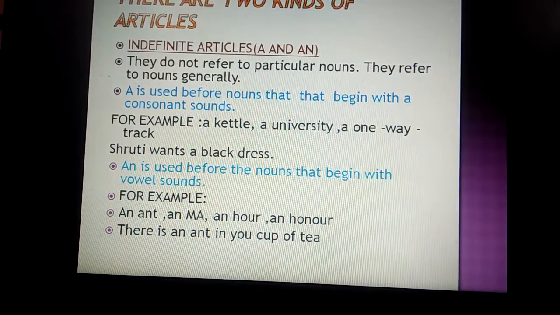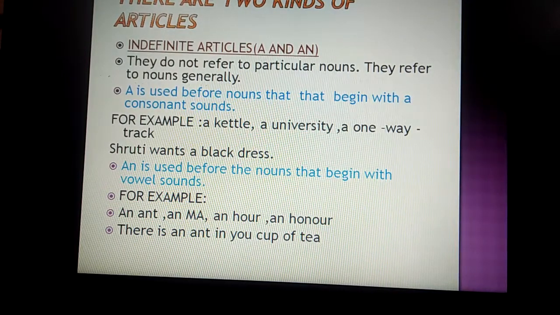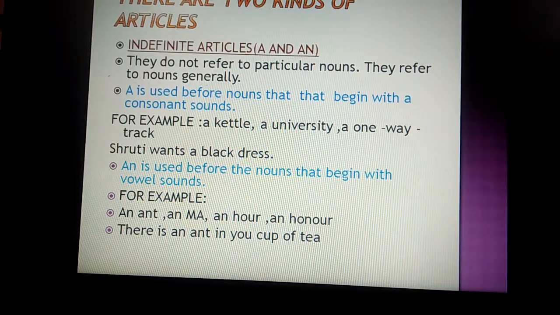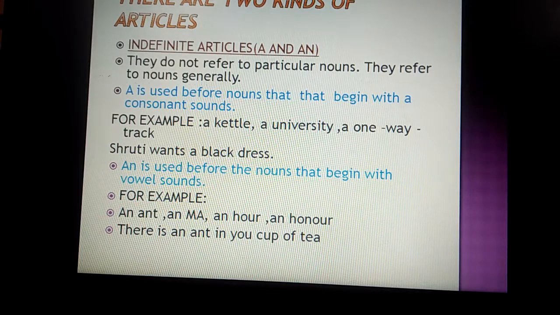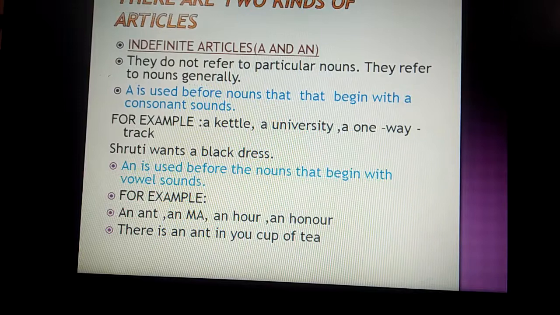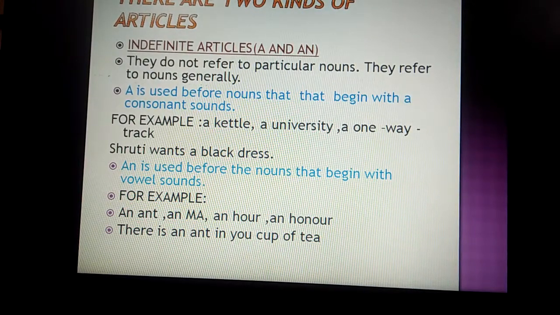Then an. An is used before a noun that begins with a vowel sound. For example, an aunt. Aunt is beginning with a vowel as well as the vowel sound. And an MA. MA begins with a consonant letter but has a vowel sound.